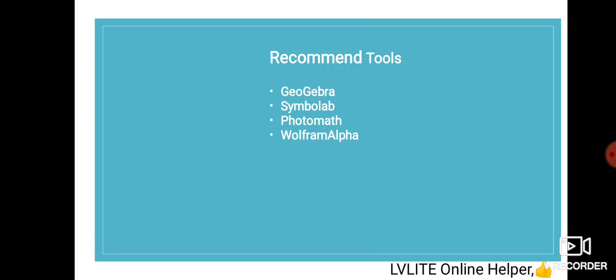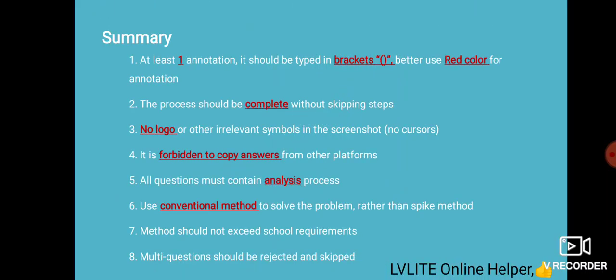Again, tools are there: GeoGebra, Symbolab, Photomath, Wolfram Alpha. These are tools you can use to write or type your question answer. So this is the summary.